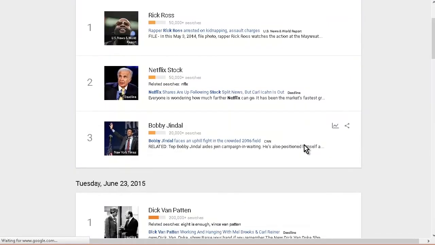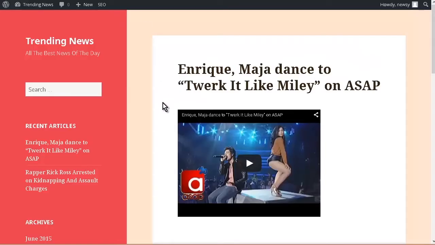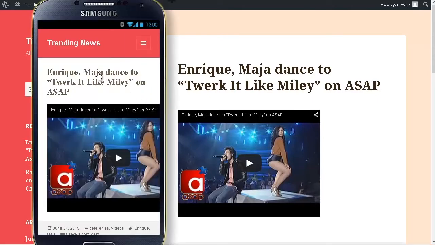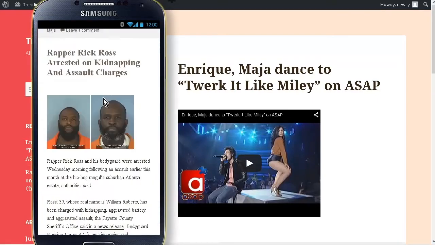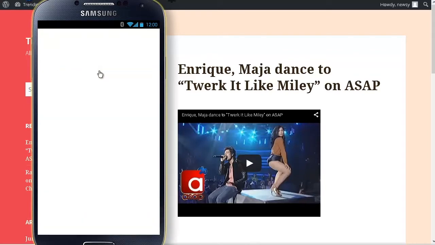Okay, so once you have some content on there, the next thing you're going to want to do is monetize your site. And we're going to do that in the next video. But before we go, let's have a look at what our site looks like in the responsive design now. So here's what it looks like on a web browser. Now let's bring it up on a smartphone. Okay, so here we are on the smartphone. Here's each of our articles. We click on the article.